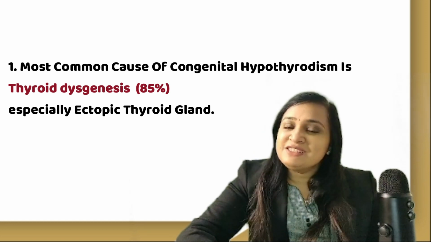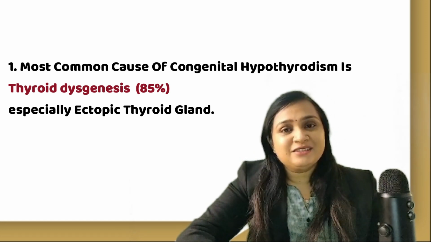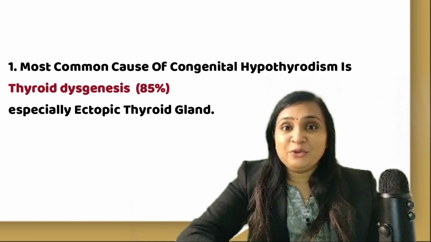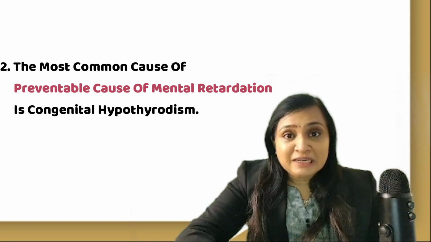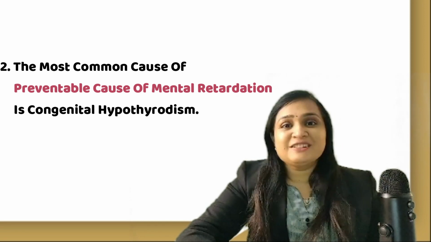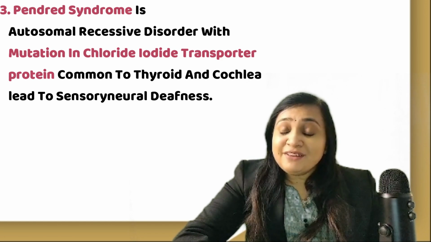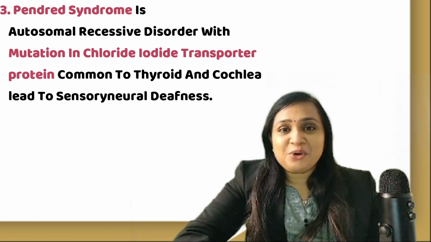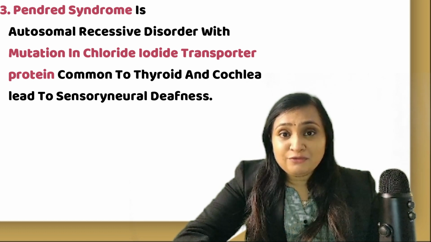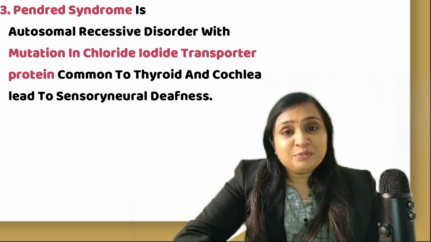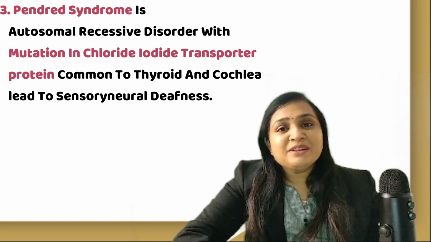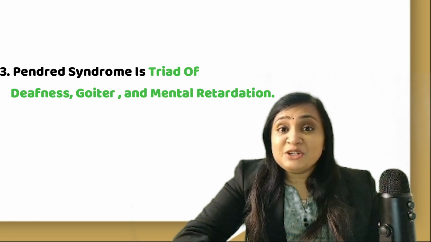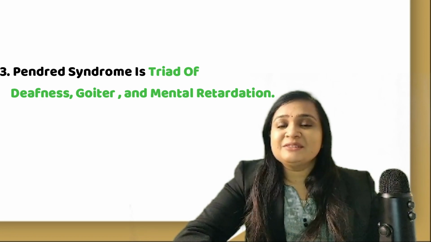Most common cause of congenital hypothyroidism is thyroid dysgenesis, especially ectopic thyroid gland, while most common preventable cause of mental retardation in children is congenital hypothyroidism. Furthermore, Pendred syndrome is an autosomal recessive disorder in which there is mutation of the chloride iodide transporter protein, which is common to thyroid gland as well as cochlea. So there will be a sensorineural hearing loss. Pendred syndrome is a triad of deafness, goiter and mental retardation.